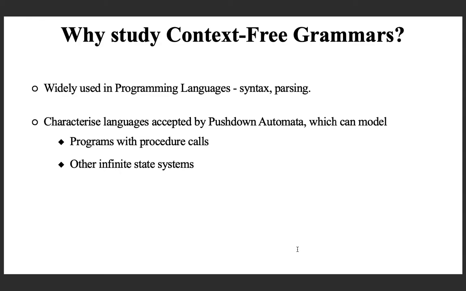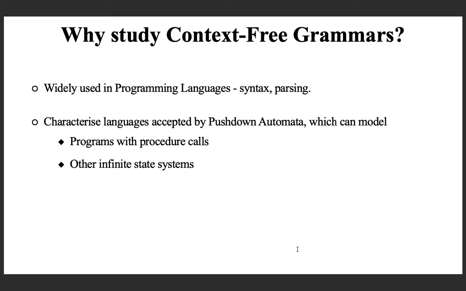And they characterize the languages accepted by the next category of automata that we will be discussing after context-free grammars, and namely push-down automata, more powerful than deterministic finite state automata.